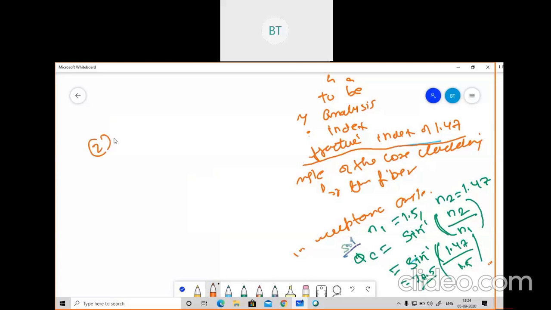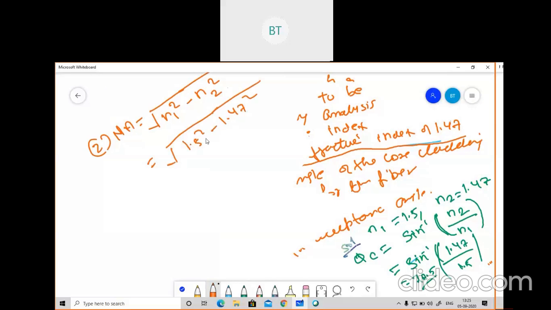the numerical aperture. For numerical aperture we have derived one formula, which we studied in your last semester, that is refractive index of core minus refractive index of cladding. So that is N1 square minus N2 square. What is the value of N1 which you have got? That is 1.5 whole square, and the N2 value is 1.47 whole square.